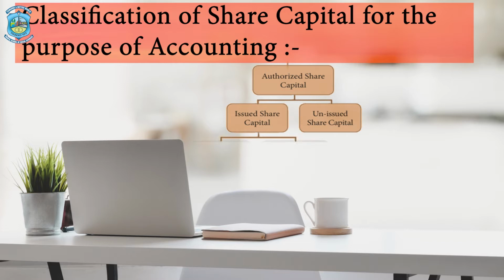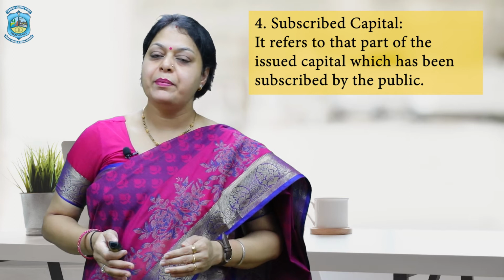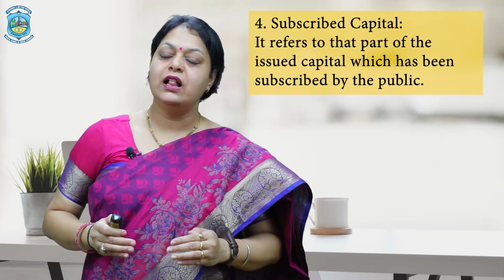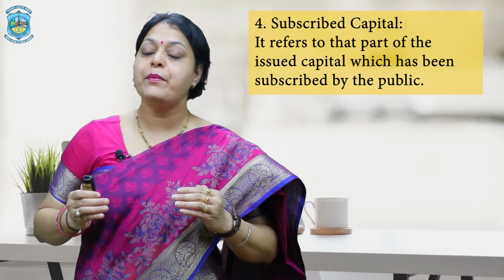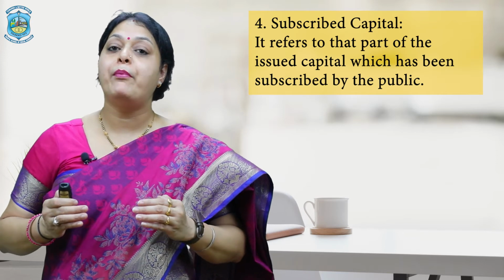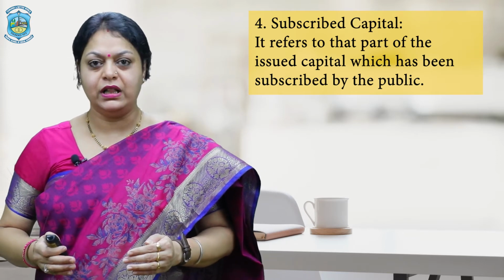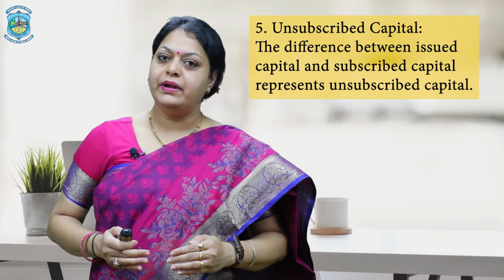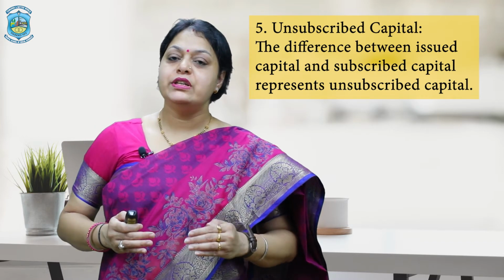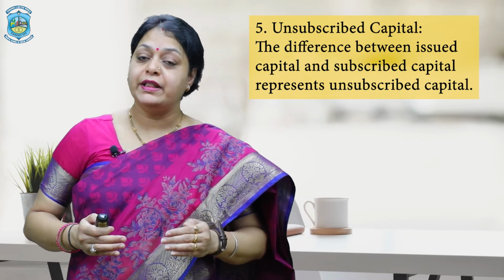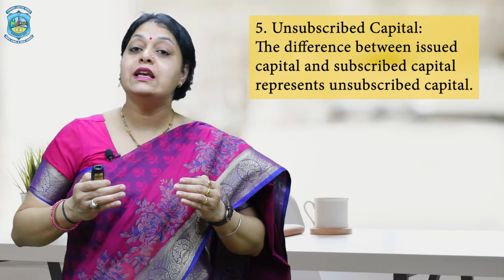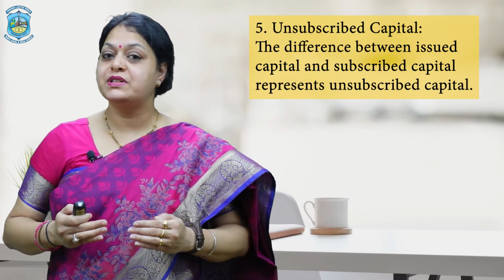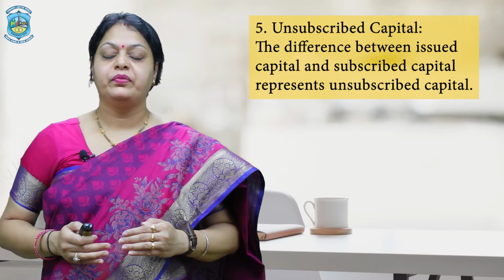Next is the subscribed capital and the unsubscribed capital. Subscribed capital is that capital which is subscribed by the public, that is a part of the issued capital. And unsubscribed capital is that capital which is not taken by the public, that is a part of the issued capital not subscribed by the public.